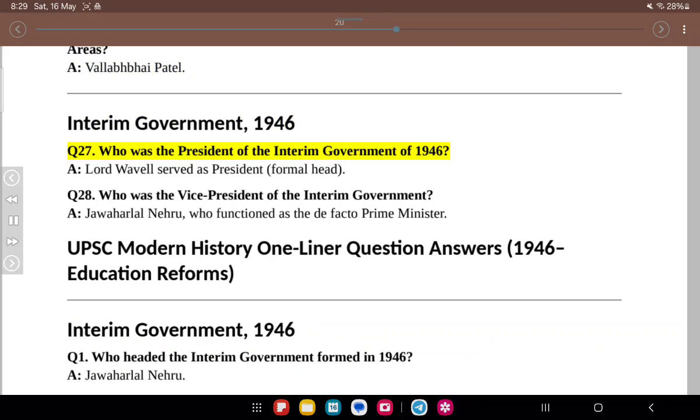Interim Government, 1946. Q27. Who was the president of the interim government of 1946? A. Lord Wavell served as president, formal head. Q28. Who was the vice president of the interim government? A. Jawaharlal Nehru, who functioned as the de facto prime minister. UPSC Modern History 1-liner question answers, 1946 Education Reforms.